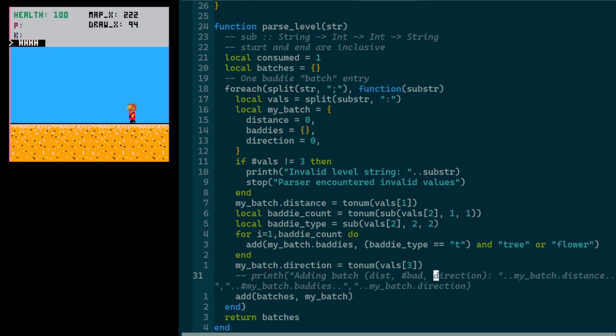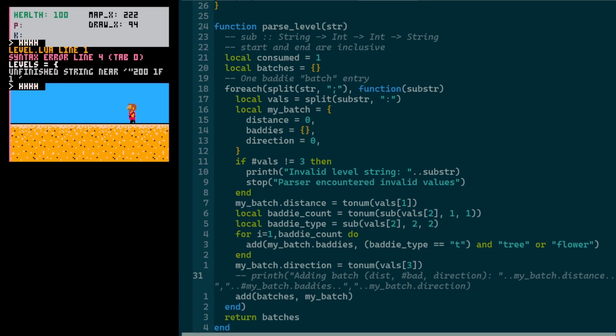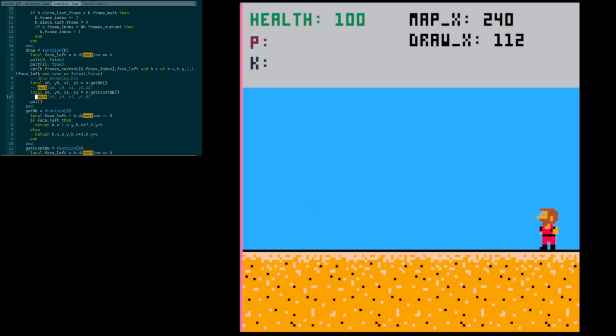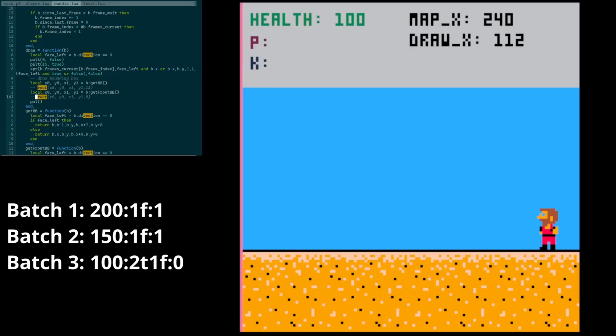Okay, so what that results in is an error. Hold on. Okay, so what this is going to look like is, you can see up in the upper right-hand corner, I do have the map X value listed, so you can see as the player moves that we would expect the first baddies to show up at 200. And there's our first guy right there.